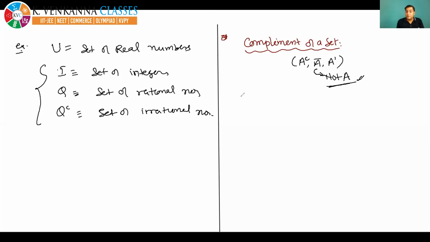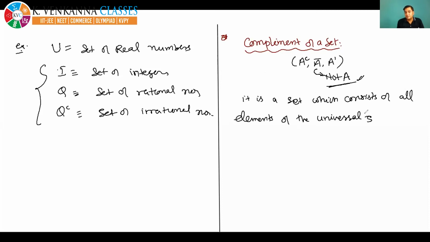Okay, so what is this complement of a set? It is a set which consists of all elements of the universal set after removing the elements of A. If from the universal set we remove the elements of A, then what we get is A complement or A bar.